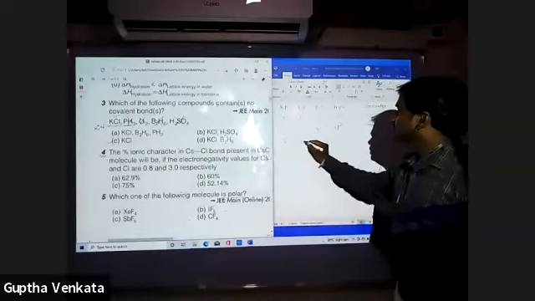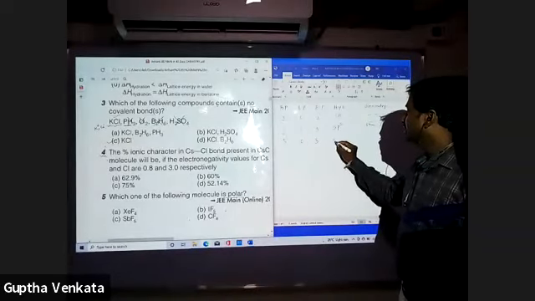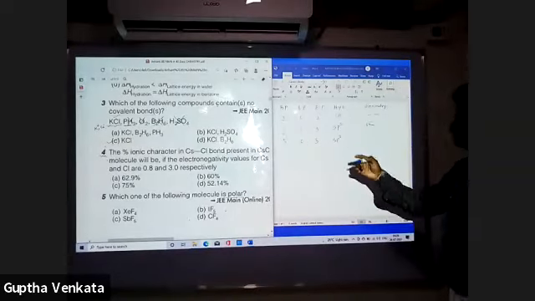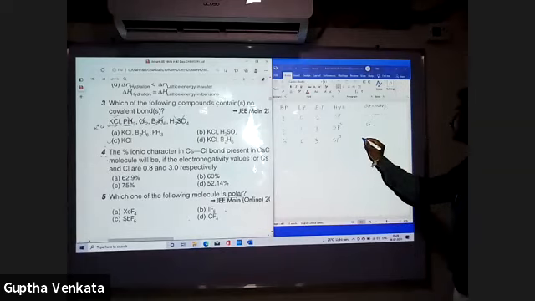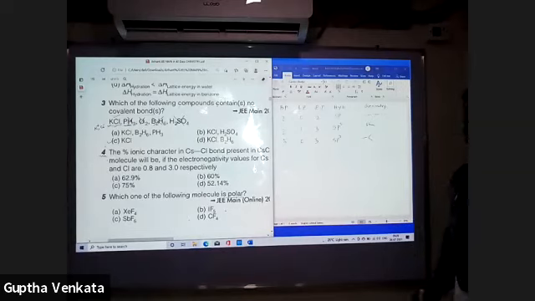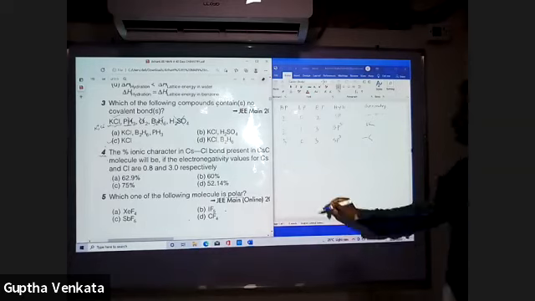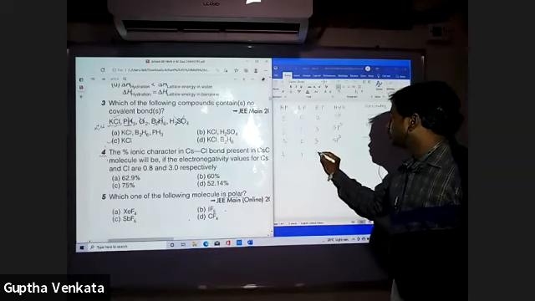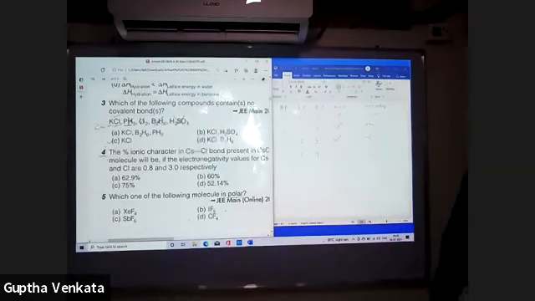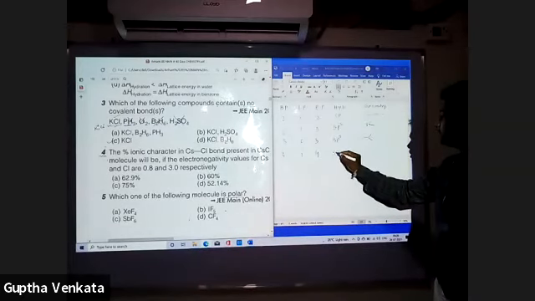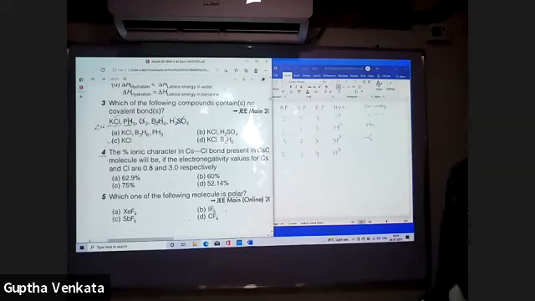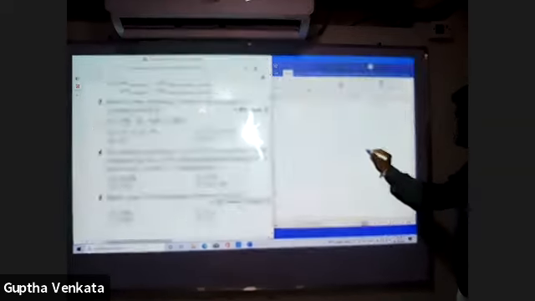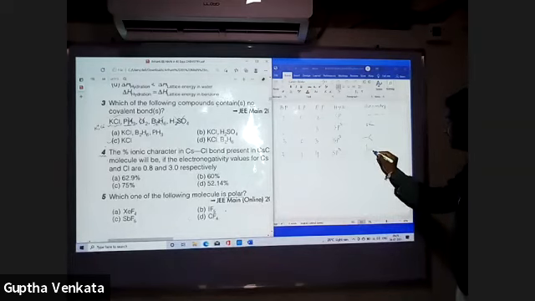3, 0, 3, sp2. No lone pair. Trigonal planar. 3, 1, 4. 4 electron pairs. sp3 hybridization. Done. Tetrahedral.